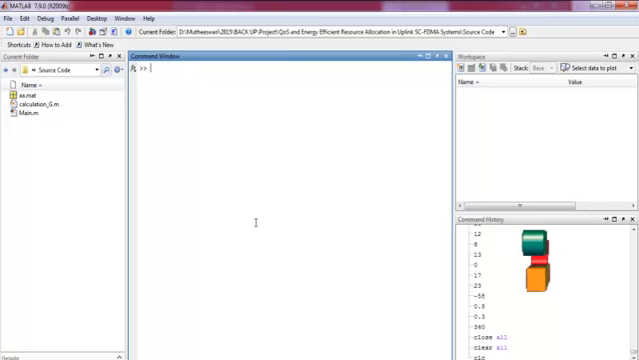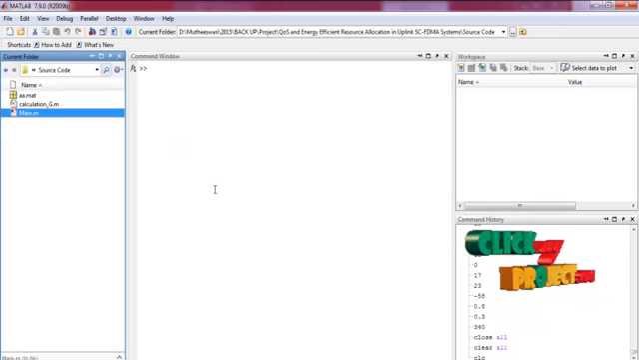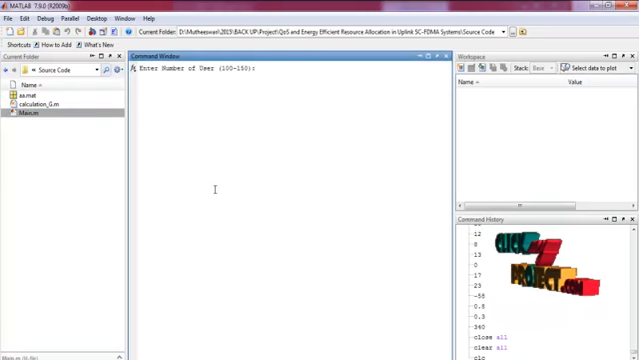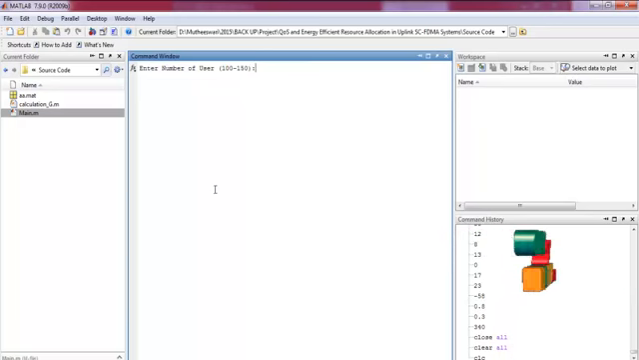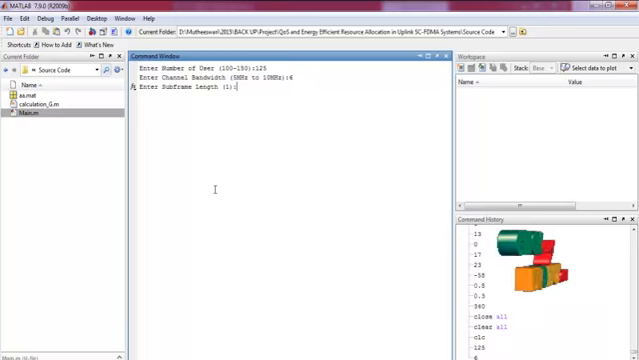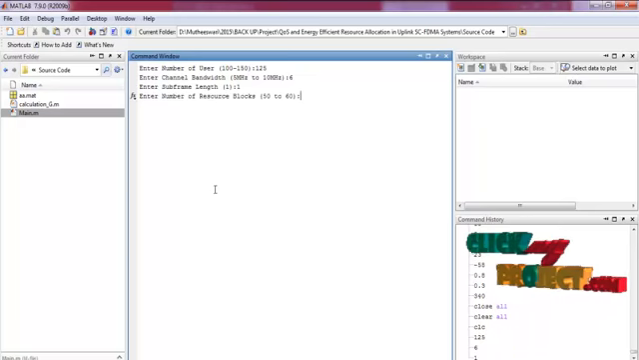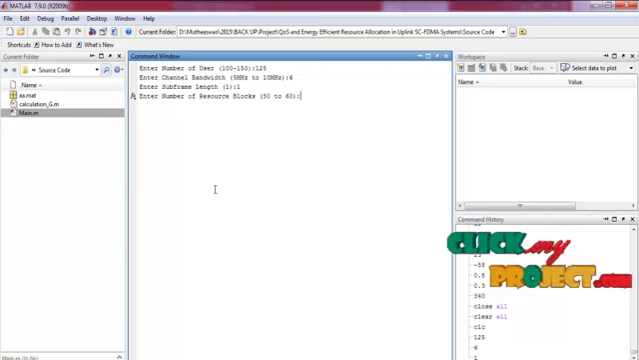Let me discuss the running procedure for our process. Select the main.m file in the current folder, right click the file and run it for executing this process. Here we have to enter the number of users to be performed between 100 to 150, and after that enter the channel bandwidth between 5 MHz to 10 MHz. Enter the subframe length, default 1. Enter the number of resource blocks to be allocated for every user between 50 to 60.